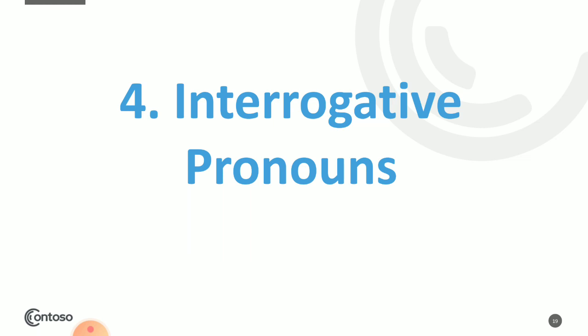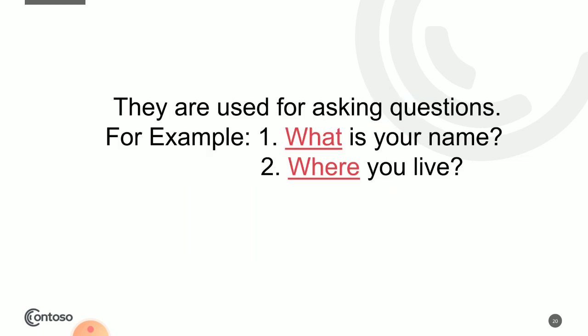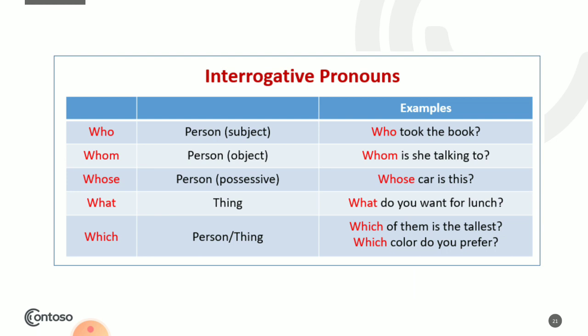Next is interrogative pronouns. They are used for asking questions. For example, what is your name? Where do you live? Here we are asking questions. What? Where? Okay? And the sentences end with the question mark. Now take a look at these examples. Interrogative pronouns. Who? If we are talking about the subject, who took the book? Now there is a person who has taken the book. So who took the book? Next is whom.